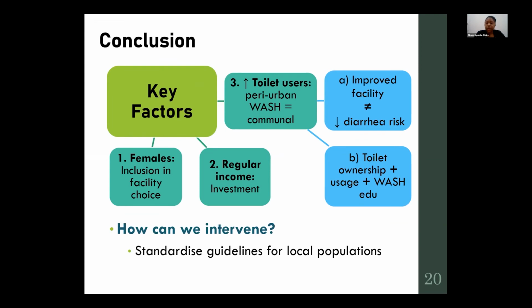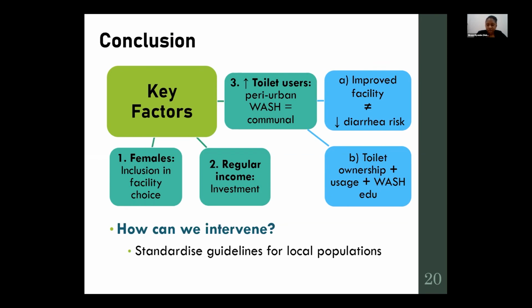Thirdly, WASH in the peri-urban is very communal. That means that just because one has an improved facility, it will not necessarily stop or reduce the diarrhea risk. We need to look at how the toilet is used. We need to look at facilitating WASH education as we encourage improved sanitation.